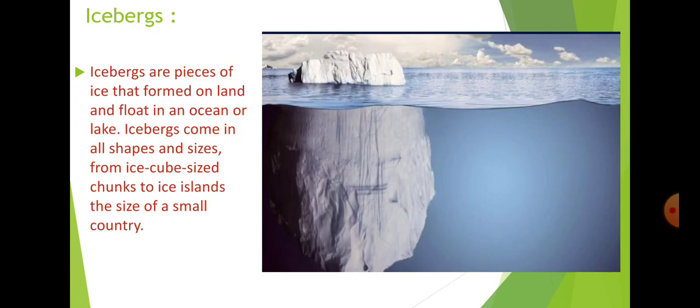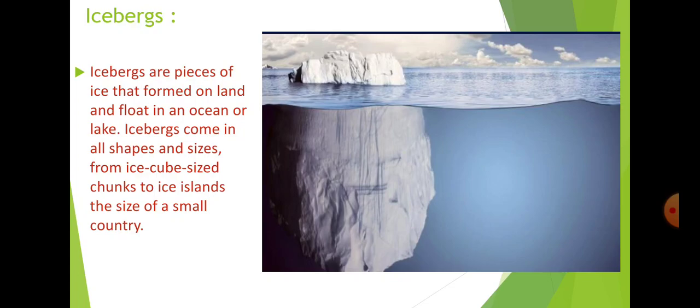It does not melt, and it starts floating. So icebergs are not small in size, they are huge. They are so big that they can be the size of a small country.